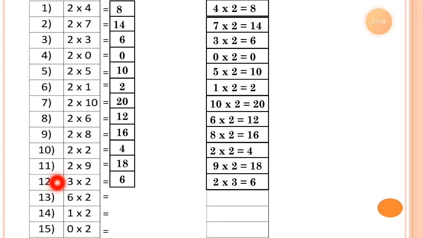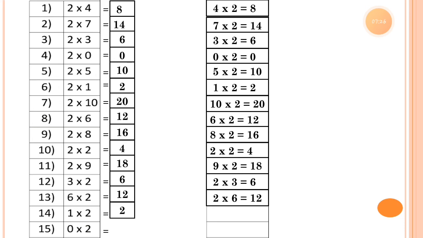Now number 13, 6 2s. So 6 2s is equal to 12. 6 2s 12. So the multiplication fact is 2 6s 12.